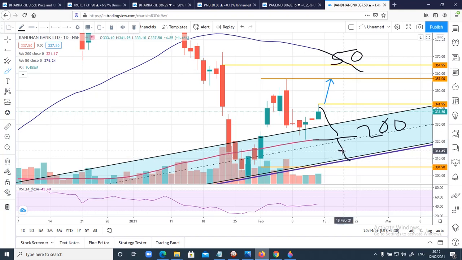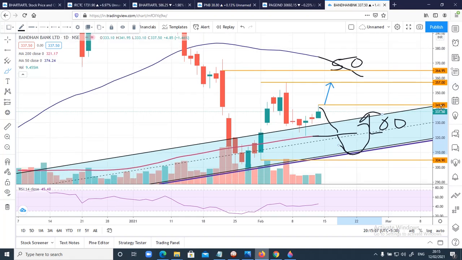In case you want to take a long position, wait for prices to bounce back and get out of this range level. You can plot the same range as I've shown you on your system and wait for the prices again to come above this range of 334, then probably take a long position, right?